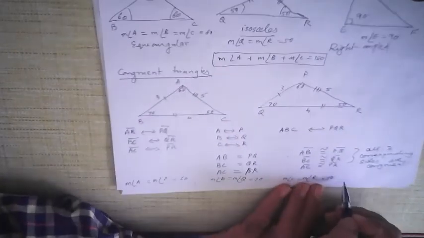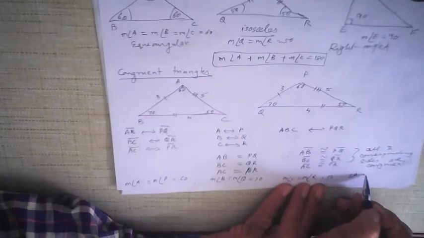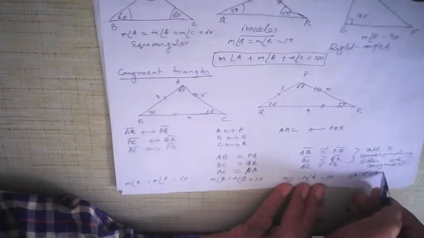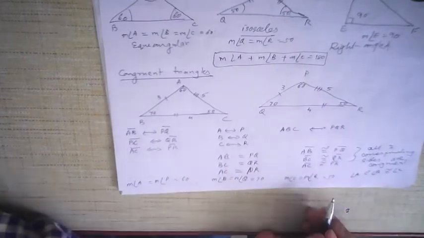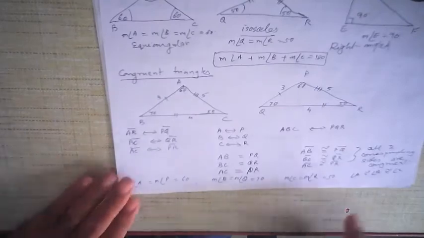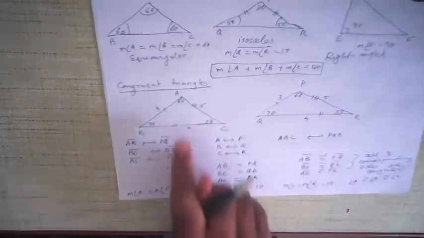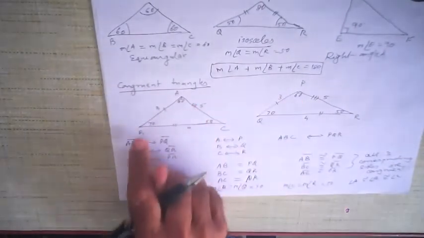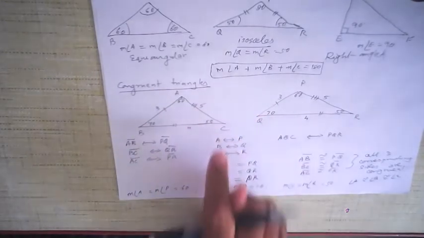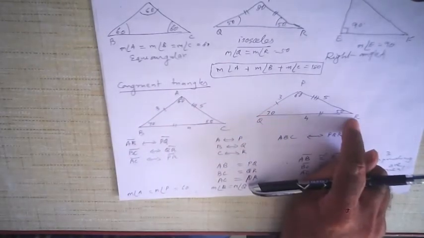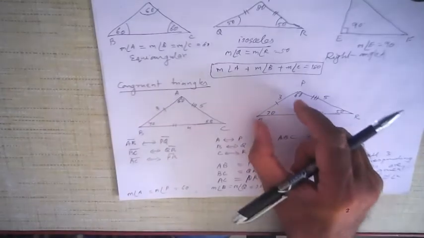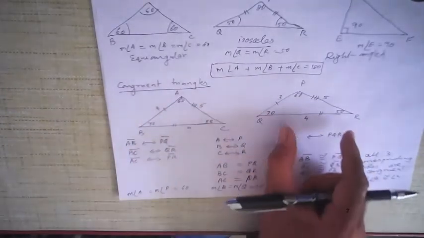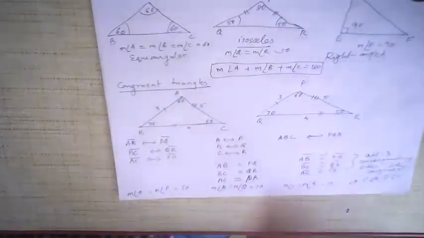In other words, angle A is congruent to angle P, angle B to angle Q, and angle C to angle R. That means all three corresponding angles are also congruent. Angle A corresponds to angle P, angle B corresponds to angle Q, angle C corresponds to angle R. AB corresponds to PQ, BC corresponds to QR, AC corresponds to PR.